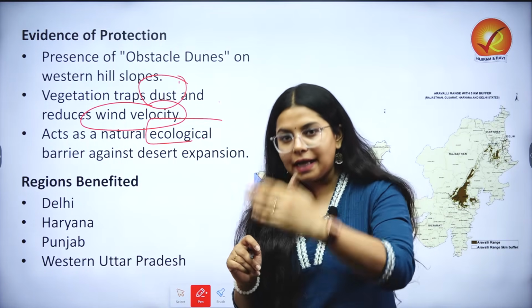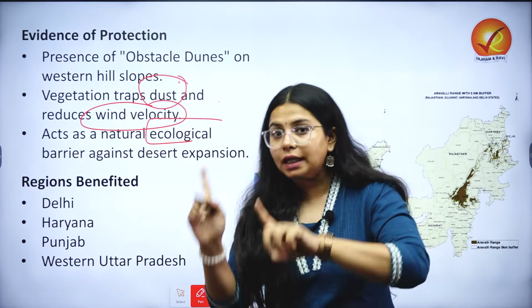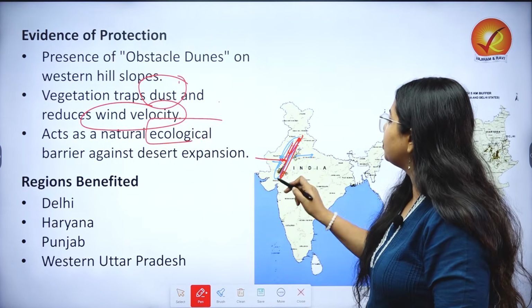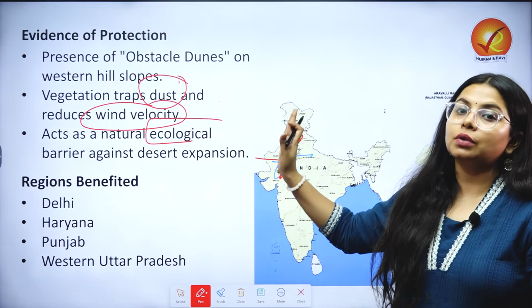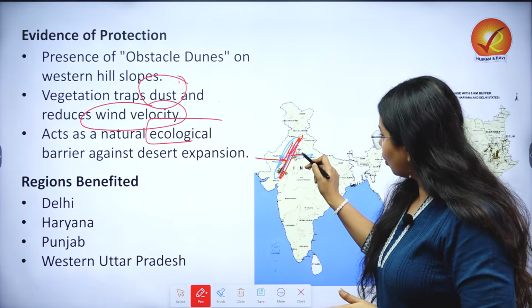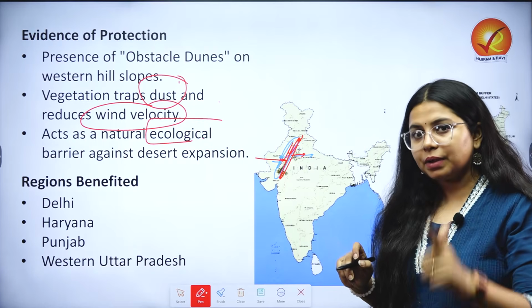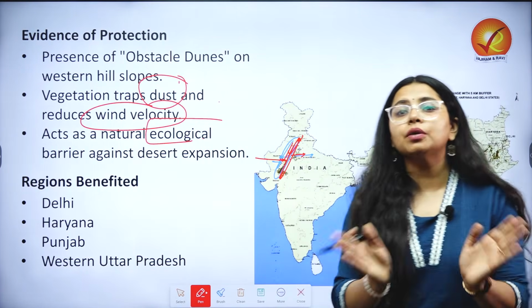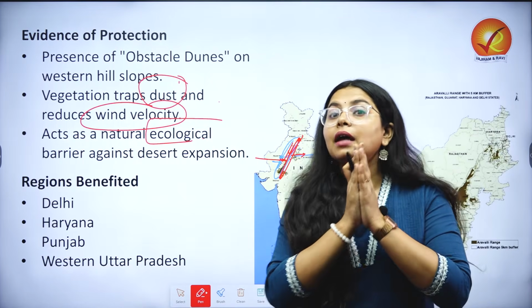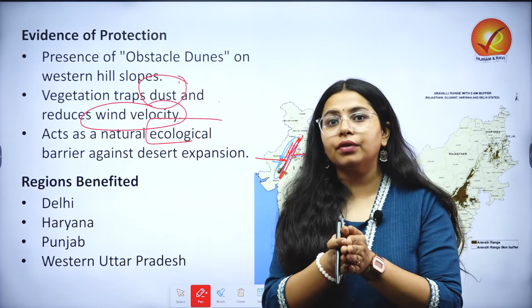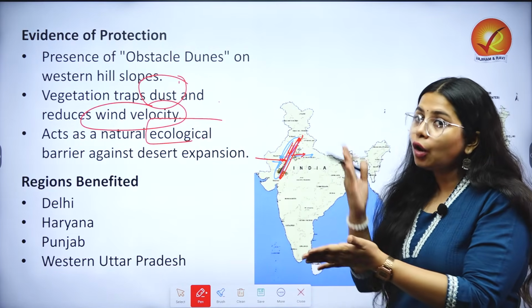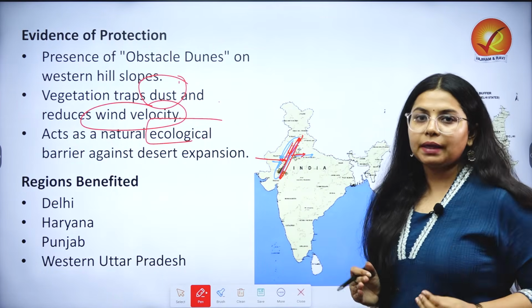So if the desert and the characteristics which lead to the origination of dust storms are not able to expand beyond this point, that also controls it. So any region across the Aravallis, including our capital Delhi, then states like Haryana, Punjab and also a major portion of Uttar Pradesh, are hugely benefited, in other ways also, but in terms of protection from dust storms and non-expansion of the desert as well.